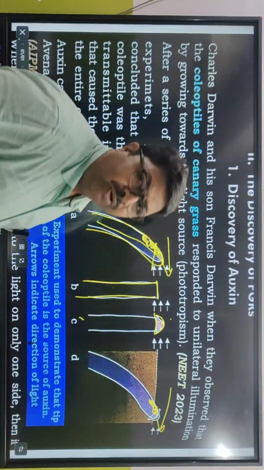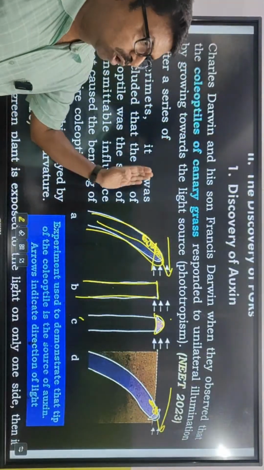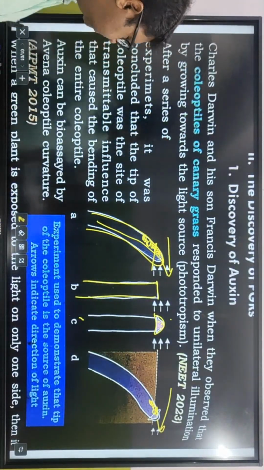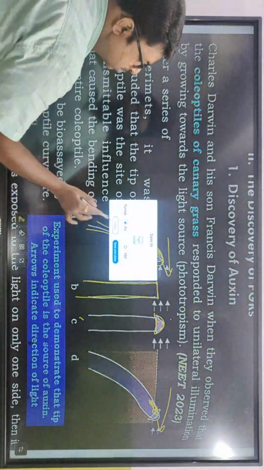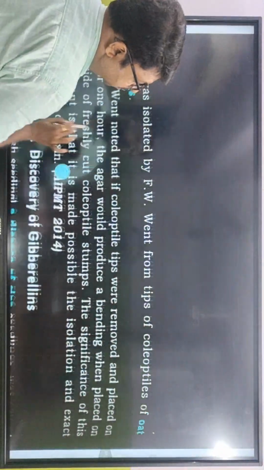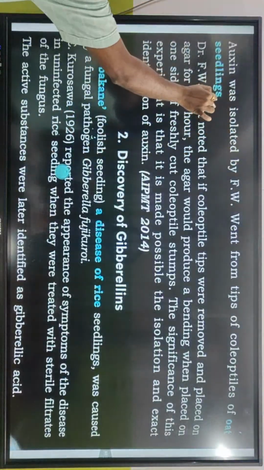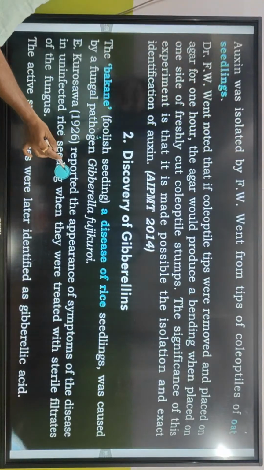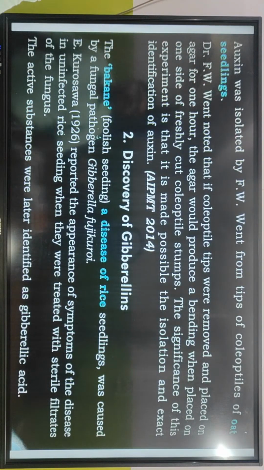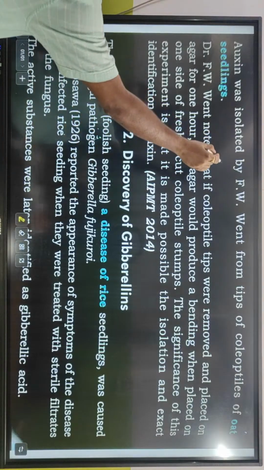This again starts moving towards the light. That is called the movement, the bending of the coleoptile takes place towards the light. So it was proved. Who did it? It was done by F.W. Went. The test was done by F.W. Went.